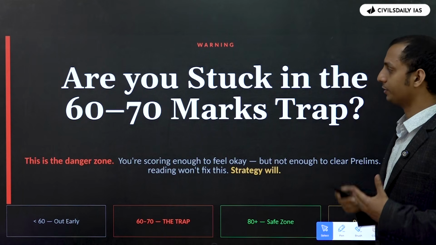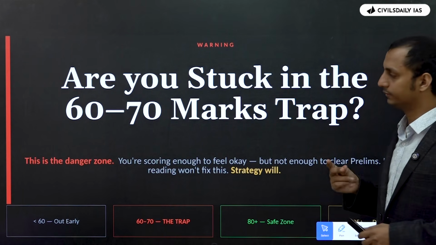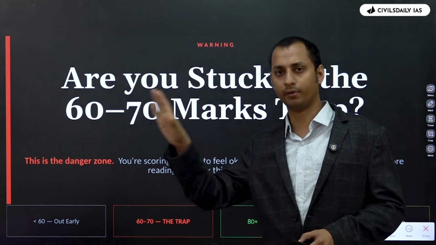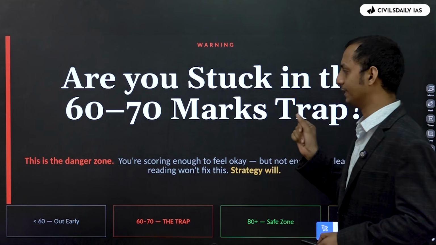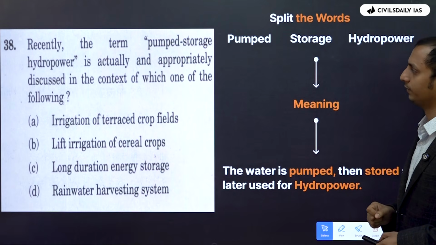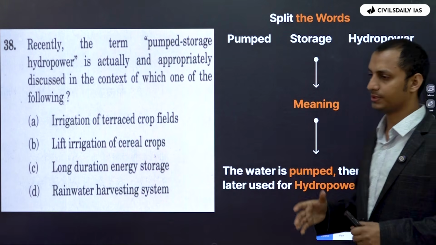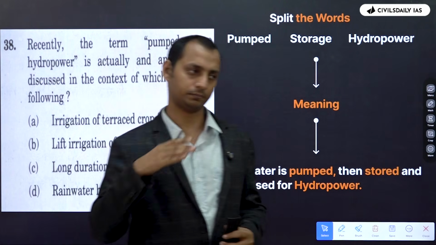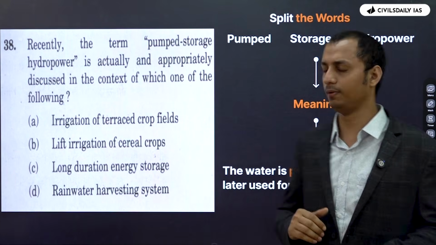Okay. So are you stuck in the 60 to 70 mark loop? Then let me tell you the only way out. Okay. Of course, content is there, but the only way out is to master the elimination. So that's why you need to master it. Right. So these are some of the questions which we have already discussed in multiple of my videos. All of you must have seen the same as well.